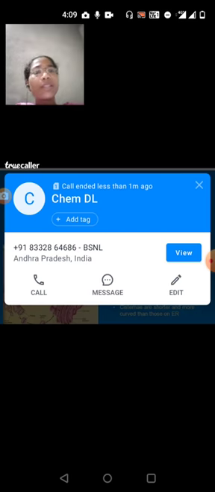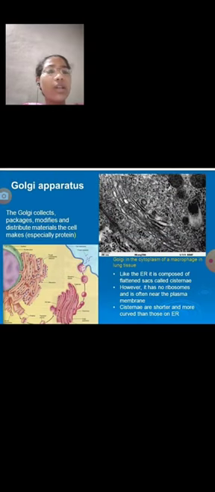The Golgi complex is also called lipochondria, Baker bodies, or dictyosomes. These are the other names of the Golgi apparatus.